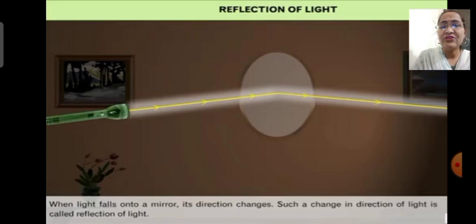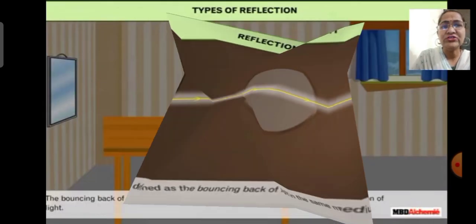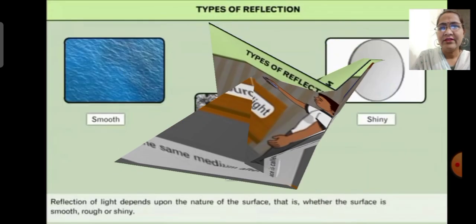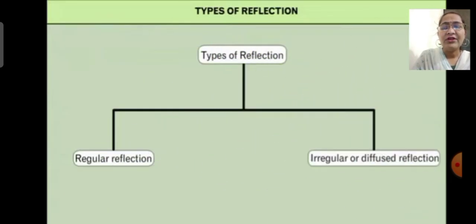Thus, reflection of light is defined as the bouncing back of the light in the same medium after striking a surface. Now, children, we will study the types of reflection. Here, children, the bouncing back of light in the same medium after striking a surface is called reflection. Reflection of light depends upon the nature of the surface, that is, whether the surface is smooth, rough or shining. Depending on the surface, reflection of light can occur as regular reflection and irregular or diffused reflection.